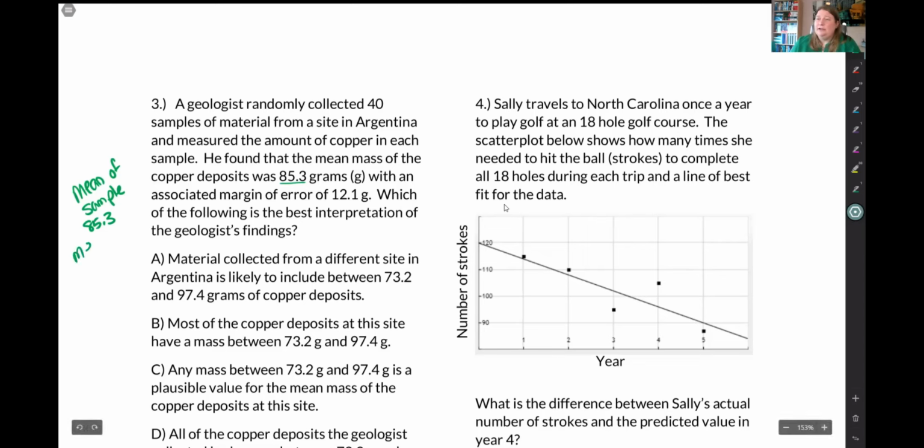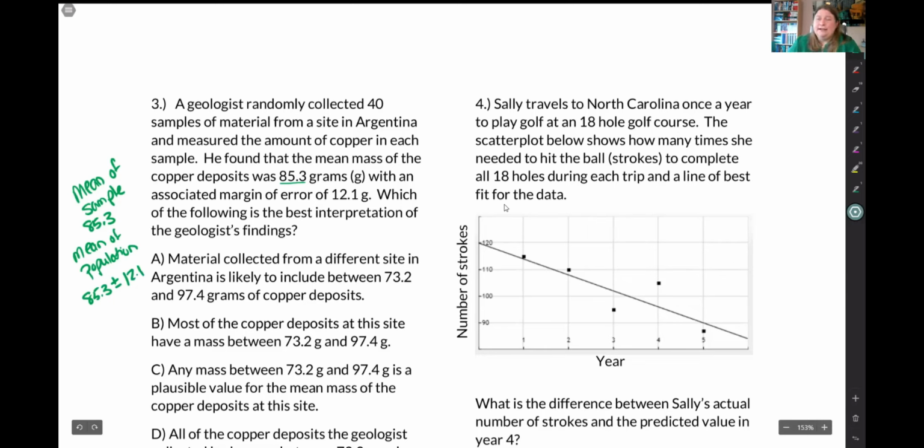So the mean of the population, well, we didn't measure every single deposit in this population. However, we can guess that it's going to be very close to the mean of the sample. So 85.3 is our best guess. That's the number we've got, but we know it's not going to be exactly that. This is an estimate, so we'll say plus or minus 12.1.